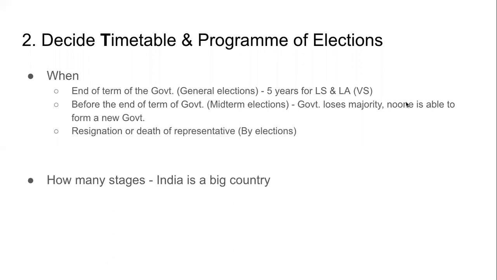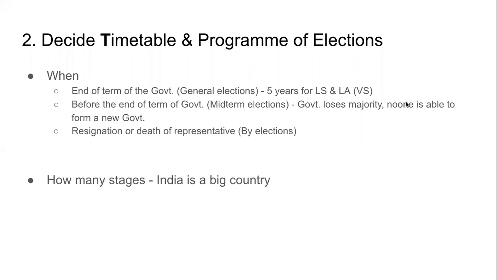Because we are a big country. Our population is huge. The number of people who are eligible to vote is huge. एक साथ पूरे देश में या एक साथ पूरे स्टेट में भी इलेक्शन कराना इम्पॉसिबल हो जाता है. So it is conducted in many stages, or the Election Commission calls them phases. Phase 1 election, phase 2 election, phase 3 election, like that. Even recently, when they conducted elections in West Bengal, I think it happened in 6 or 8 phases, not one.